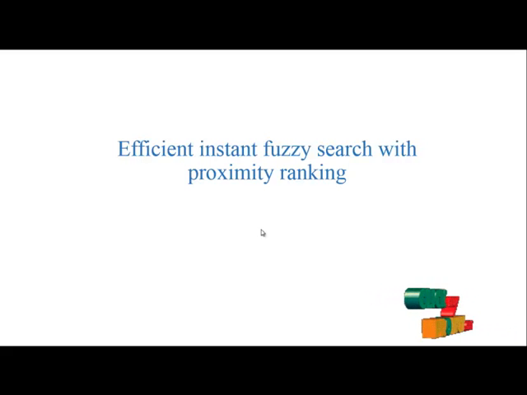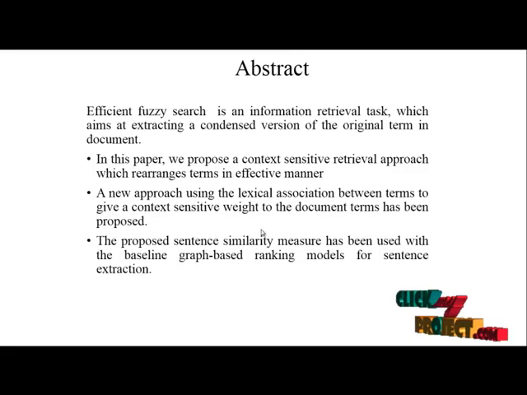in an efficient manner. So let us start with our abstract. Efficiency search is an information retrieval task which compares the user issued query with the document under processing, and it returns the efficient result to the user he needs to search. In the proposed system, it is based on the context information approach that rearranges the terms in an effective manner. The terms in the document are rearranged according to the user issued query, and only the effective terms are returned to the user.